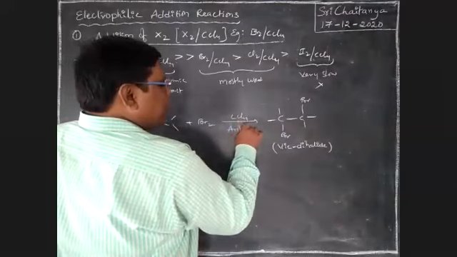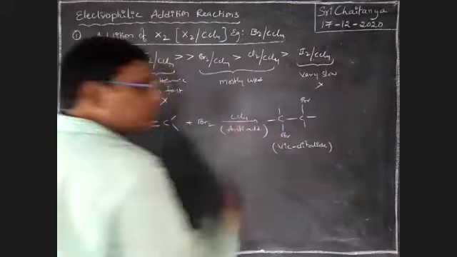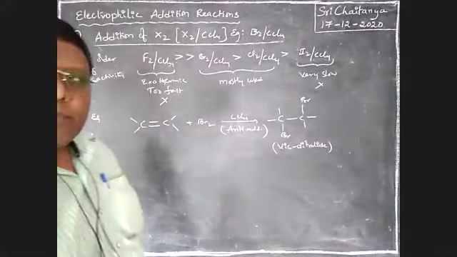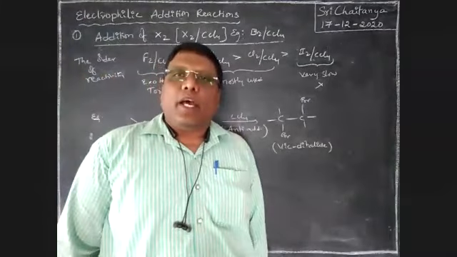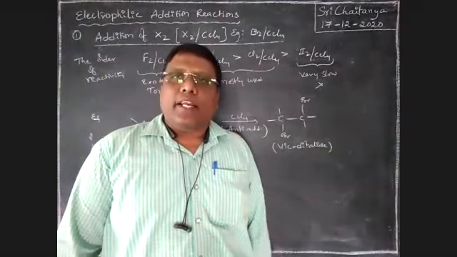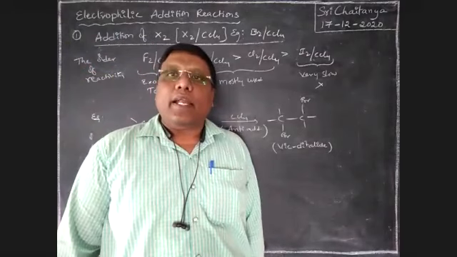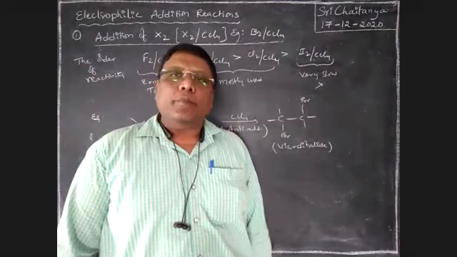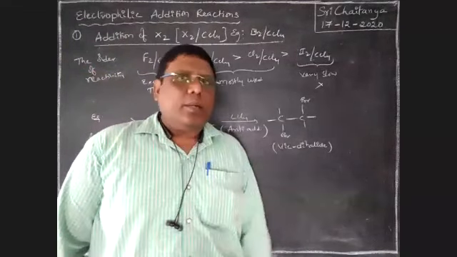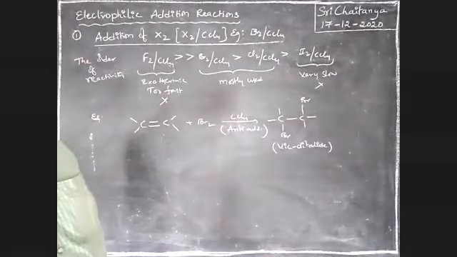Anti-addition takes place. Please be conscious: addition of Br2 or halogen to a C=C double bond is always anti-addition. Now, what is the mechanism behind this?